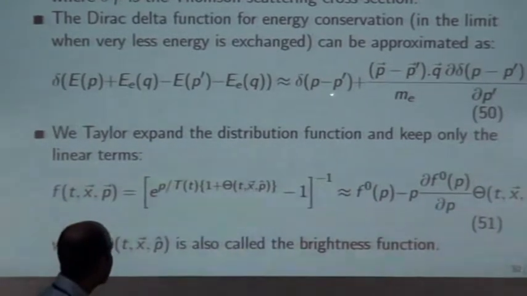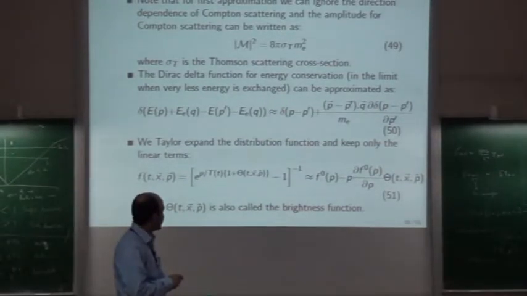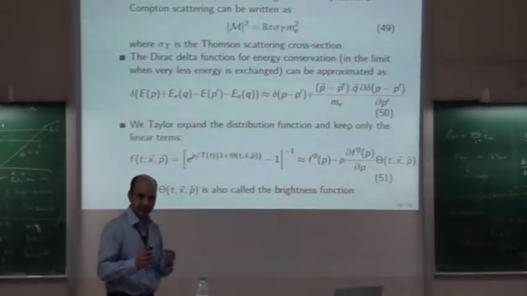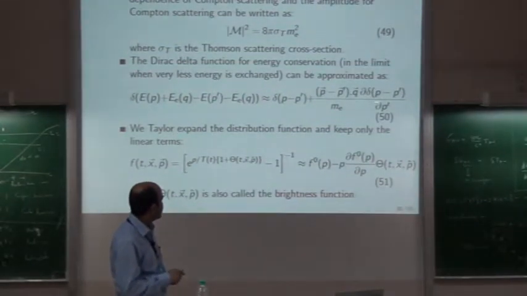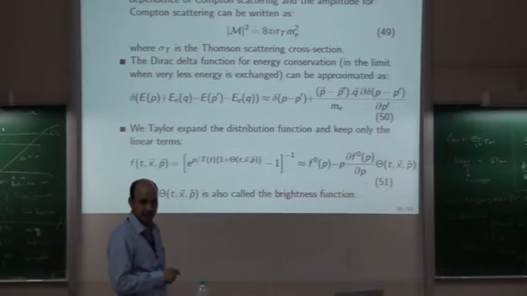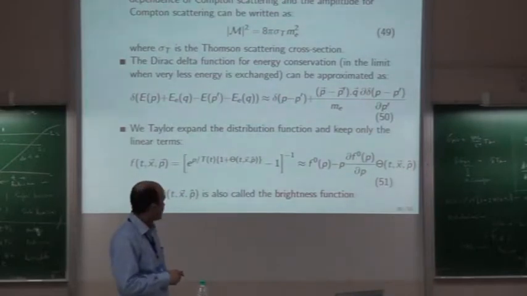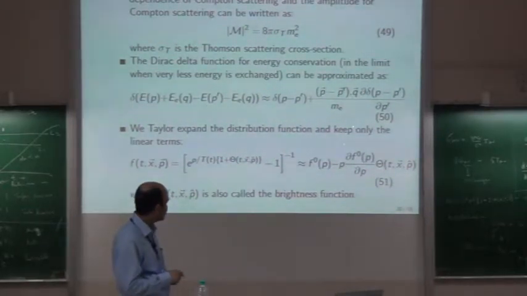There are some properties of this Dirac delta function. You can expand it around p minus p prime. So there are two things: scattering between electron and photons can change just the direction of the photon, or it can actually change the frequency also. Both are possible, like Thomson scattering and Compton scattering. So it's like an expansion around Thomson scattering, when the frequency or the momentum is not changed, but just the direction is changed.